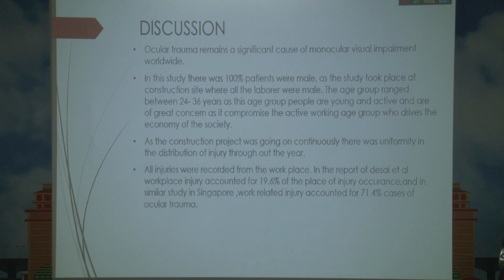As the construction project was going on continuously, there was uniformity in the distribution of injury throughout the year. All injuries were recorded from the workplace. In the report of Desai et al., workplace injury accounts for 19.6% of the place of injury occurrence, and in a similar study in Singapore, work-related injury accounts for 71.4% of cases of ocular trauma.